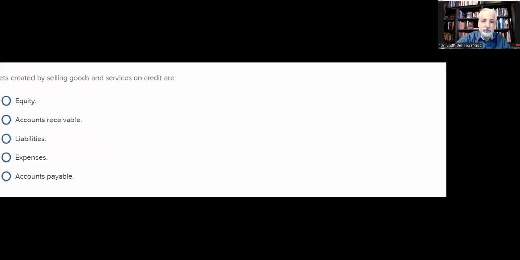On to question 14. Assets created by selling goods and services on credit are what? What's the definition of? We sell goods on credit. We don't get the cash, but we sell stuff and they're going to pay us later. Well, the two answers you would probably think about is either accounts receivable or accounts payable. And we've been talking about this enough in class. I hope you realize that if people owe you money, that's a receivable. If you owe somebody else money, that's a payable, an obligation to pay. In this case, somebody owes you money. Assets created, it's an asset. Receivables are an asset. By selling goods and services on credit, definitely accounts receivable.